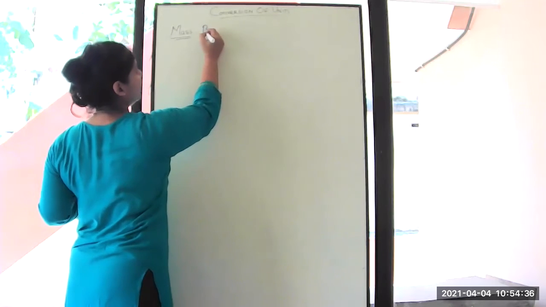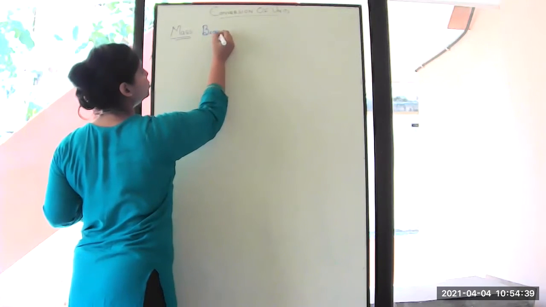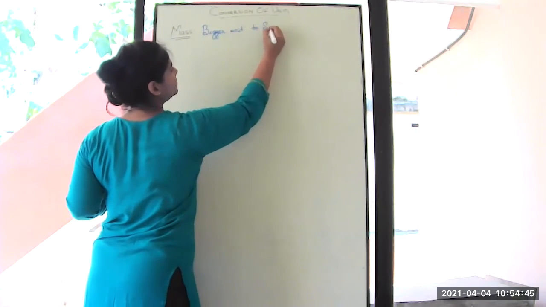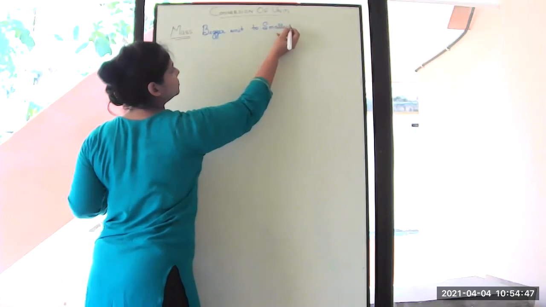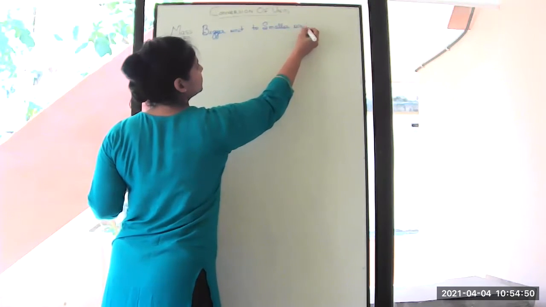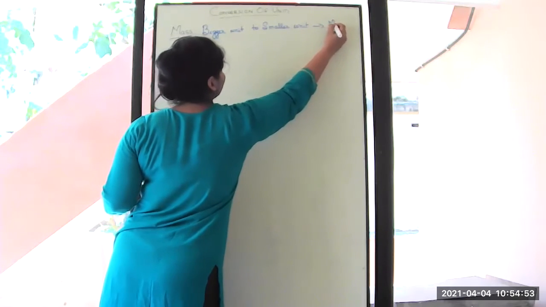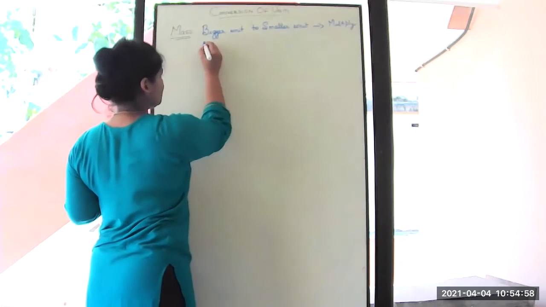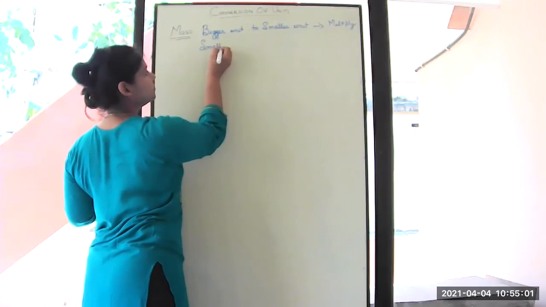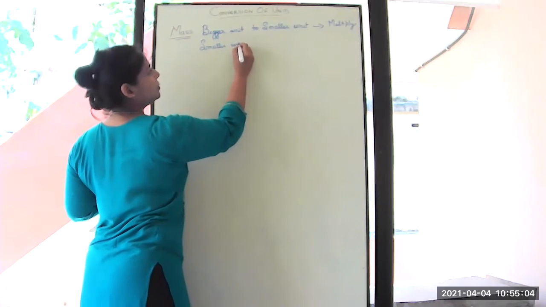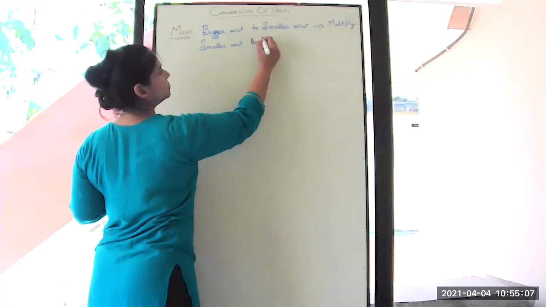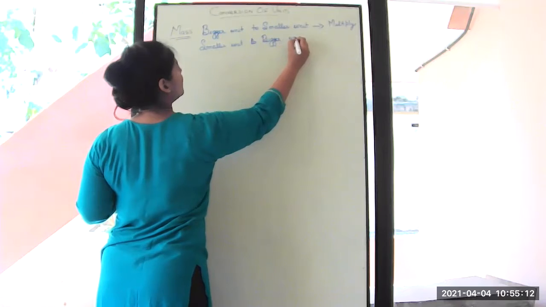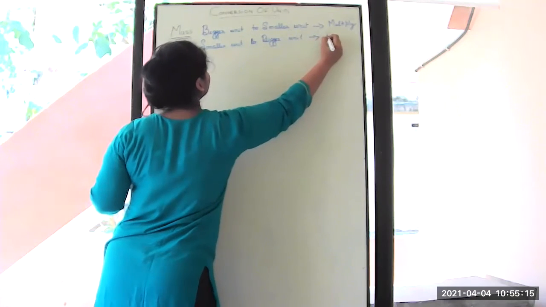So I'm writing it again: from a bigger unit to a smaller unit you have to multiply, and if it is from a smaller unit to a bigger unit, you have to divide.